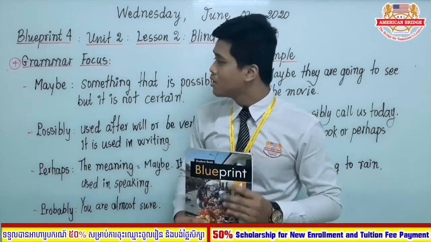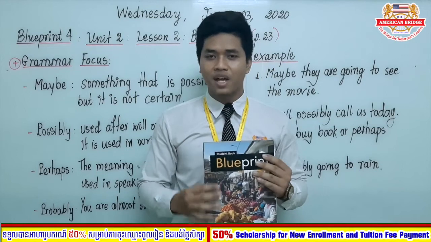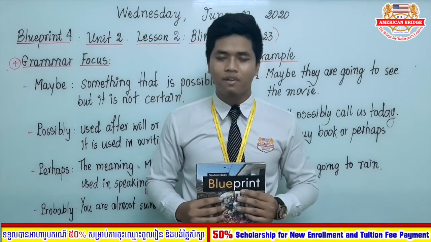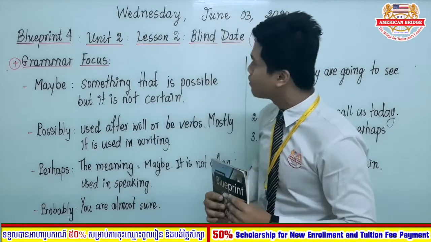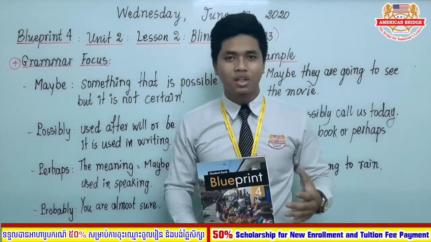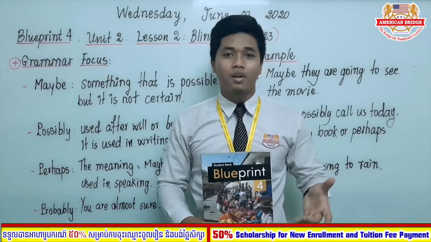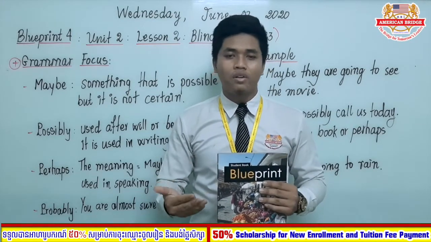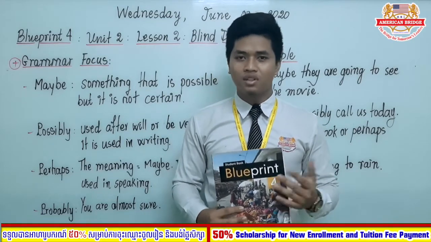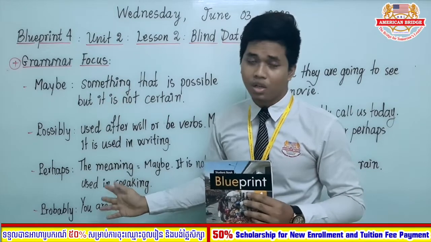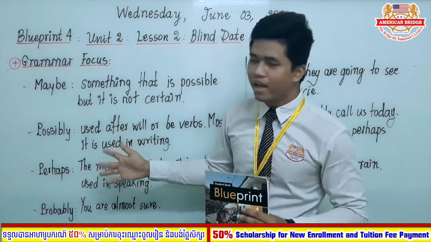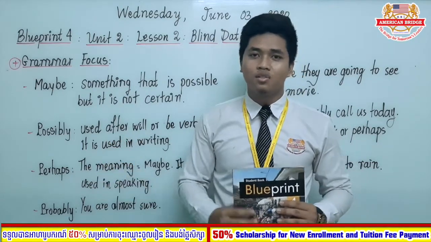So everyone, previously we have studied lesson 2 of this book. Can you tell me what the title of lesson 2 is? The title of lesson 2 is Blind Date, and you read about the girl who wrote about her problem and sent it to someone on the internet to ask for help. And in that text, you might notice the usage of some of these words, right? Because today we are going to look at these words, what they are and how to use them in your writing.